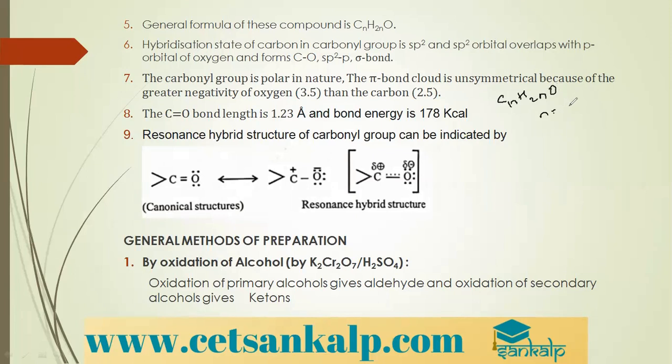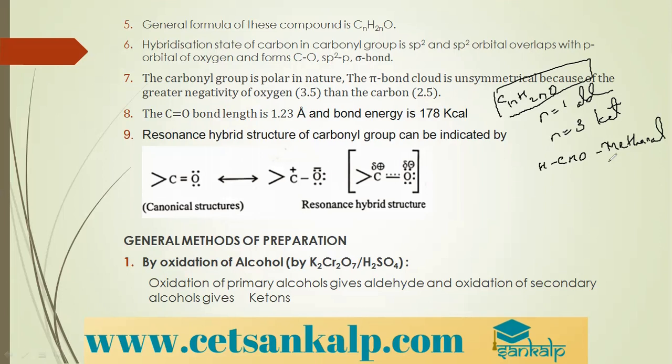CnH2nO, where n stands for the number of carbon atoms and it starts from 1 for aldehydes. And for ketones, n starts from 3. Please do remember this. Though the general molecular formula is the same, for aldehydes the number of carbon atoms starts with 1, and for ketones it starts with 3. So the simplest aldehyde is HCHO, which is called methanal, or formaldehyde. I did not discuss more about the IUPAC nomenclature. And the simplest ketone is CH3COCH3.